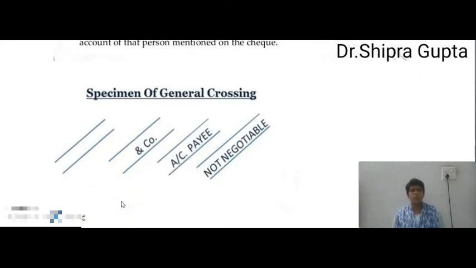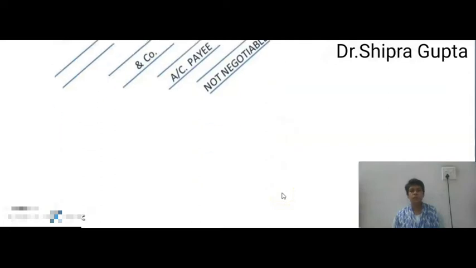Now next, specimen of general crossing. General crossing can be drawn in any one of these manners. Only two transverse parallel lines, and we can write the words and company, we can write account payee, we can write not negotiable. These are the specimens of general crossing.